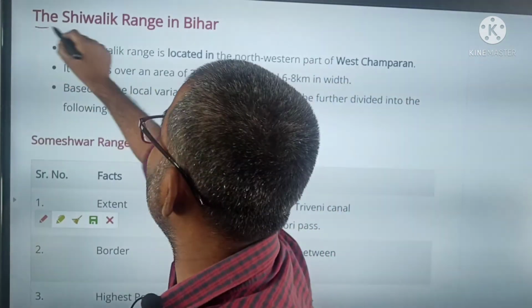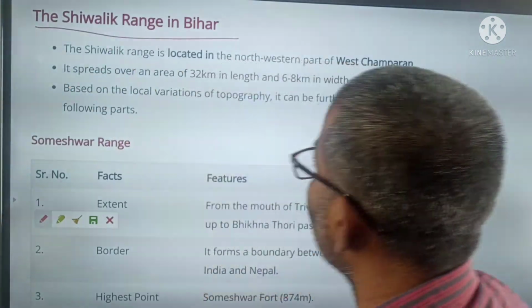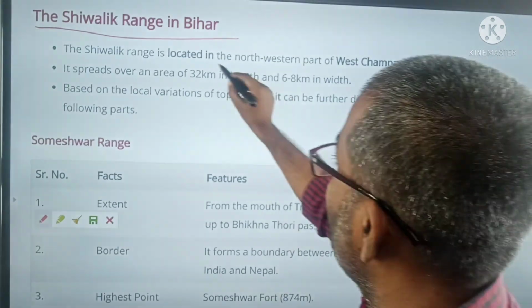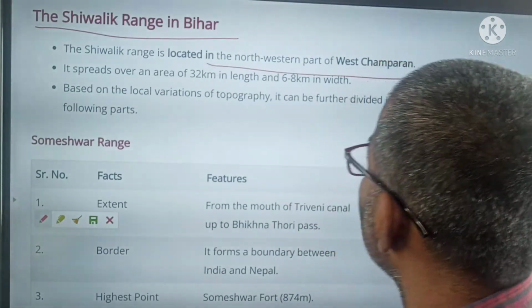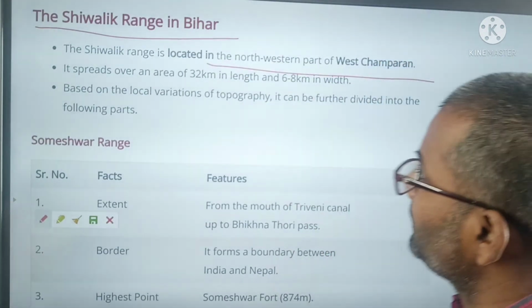Now the Shivalik range in Bihar. The Shivalik range is located in the northwestern part of Champaran.